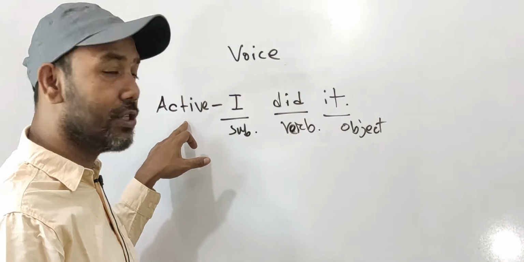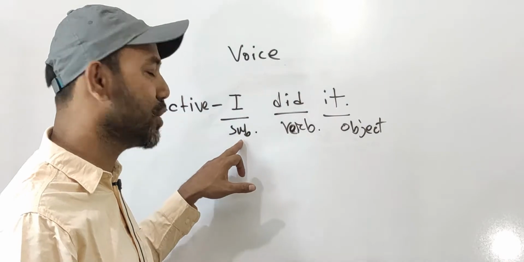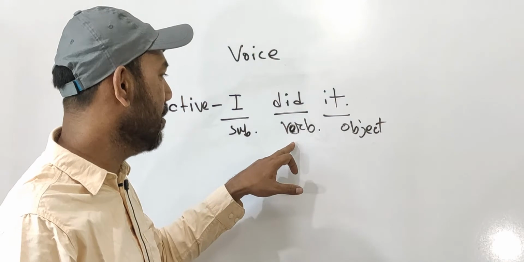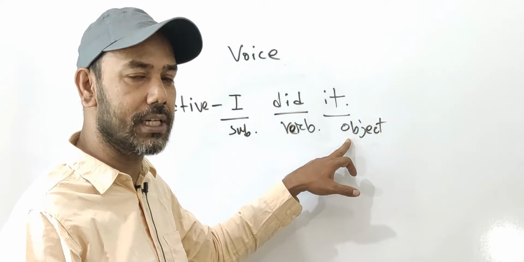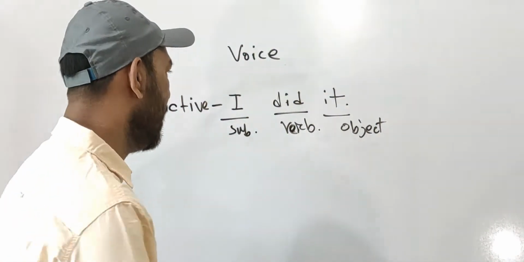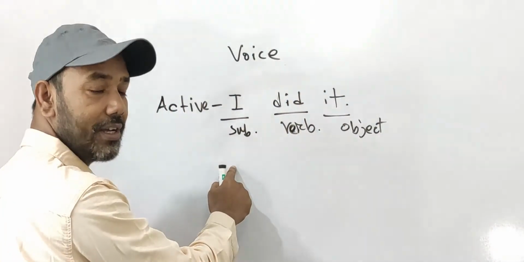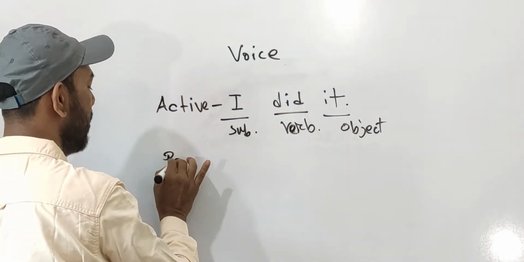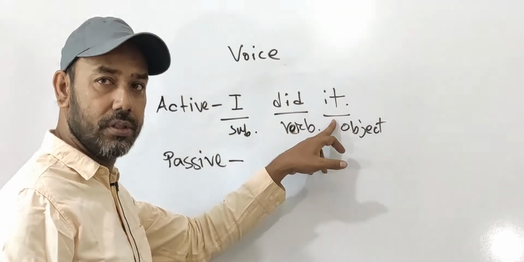Already I have told you that here the first one, I, is called the subject of this sentence, this one is the verb, and it is the object of this sentence. In case of passive voice of this sentence, the last word, I mean the object, will come first. So I am writing passive, P-A-S-S-I-V-E. It.